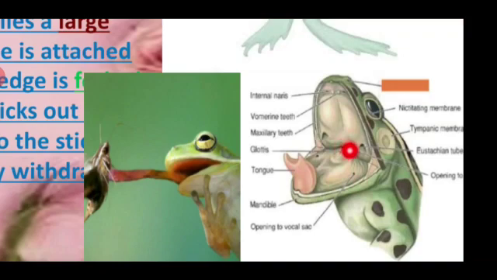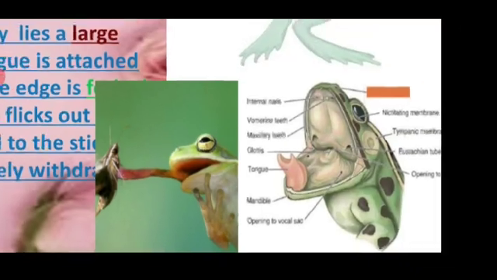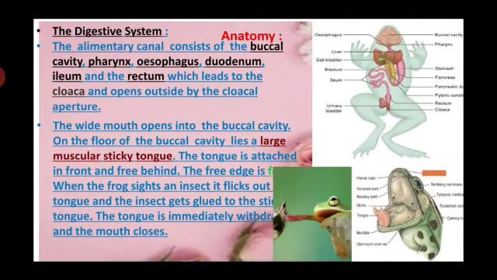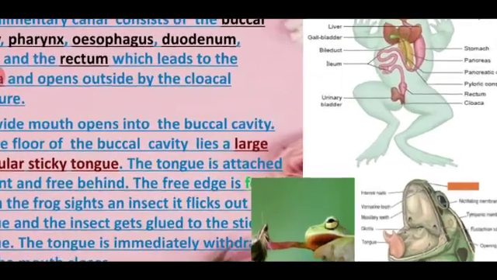That leads into the esophagus, a short tube, opening into the buccal cavity and opening into the esophagus. It leads into the stomach region and continues as the intestine, the rectum region and the cloacal aperture. And you have to see this liver.